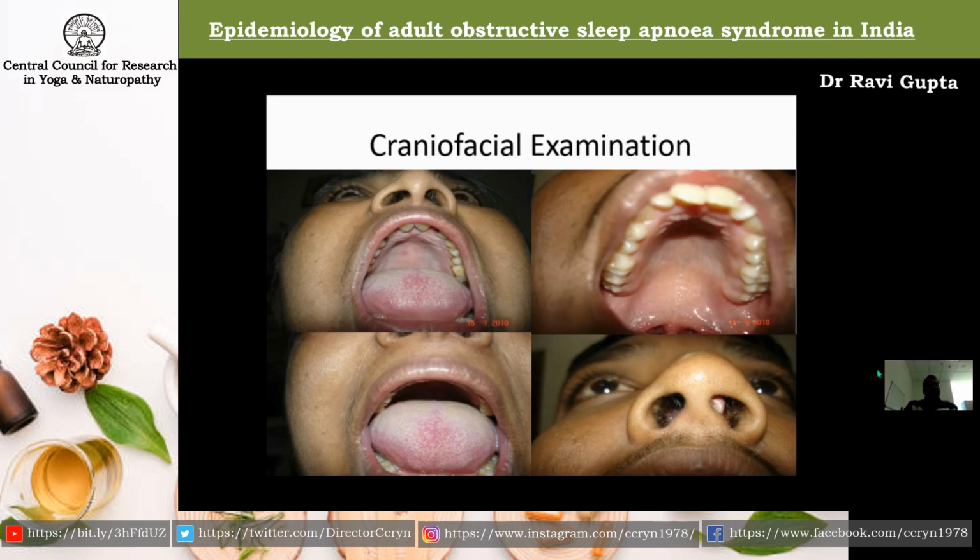And these patients have a large tongue, which is known as macroglossia. On the right lower panel, you can see in the right nostril, the patients might have some kind of deviated nasal septum or nasal spur.